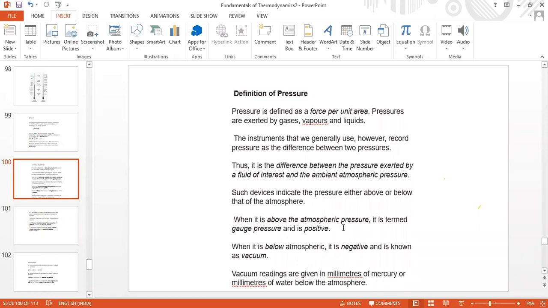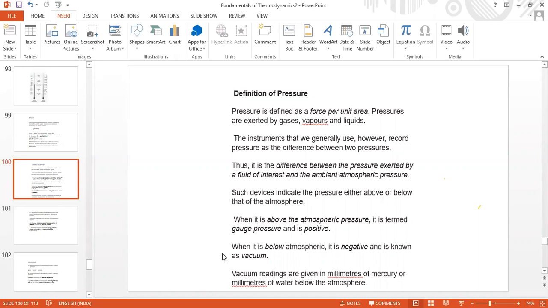One is open, where atmospheric pressure is exerted, and when the pressure is above atmospheric pressure, it is called gauge pressure and it is positive.